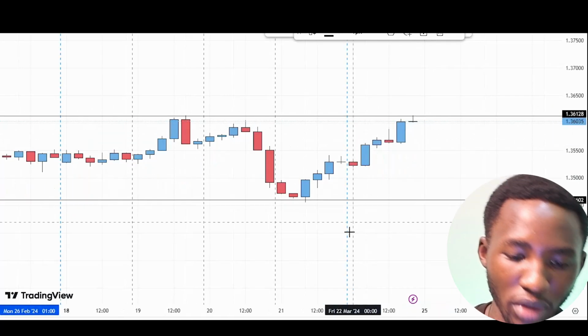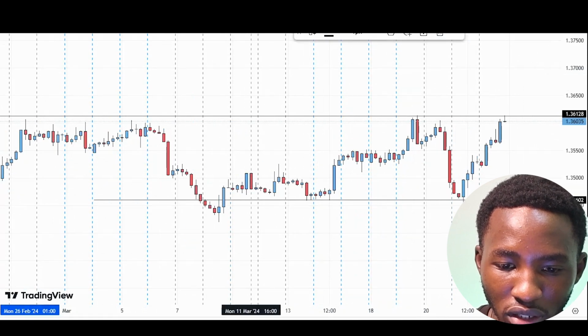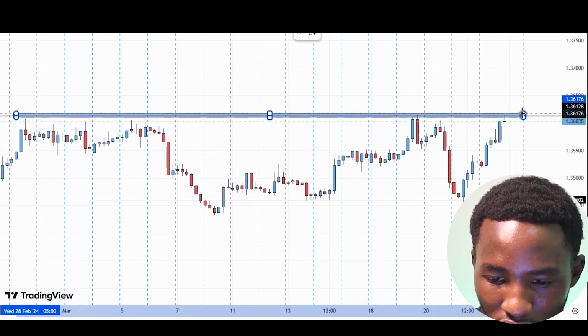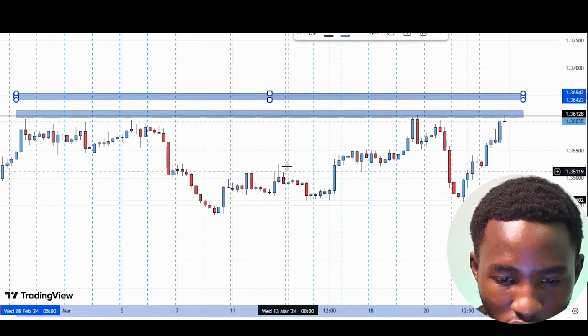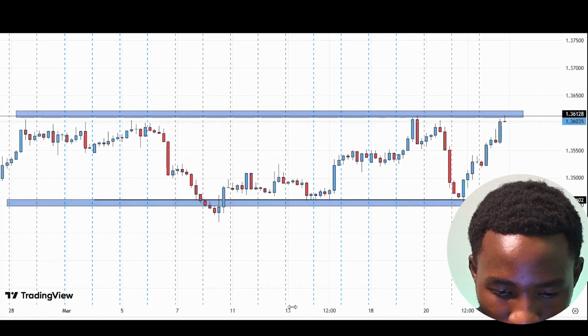This area could still be a potential area for us to look at. So we could have our chart like this. See, it's already an area of resistance. So there are opportunities we can take around there, and also at the bottom.